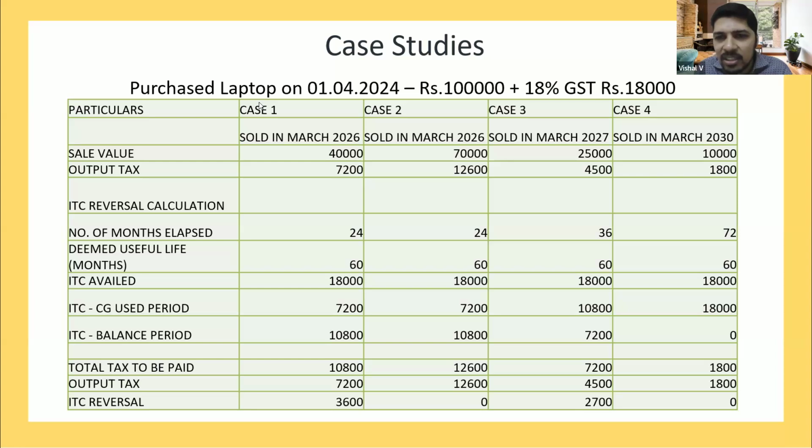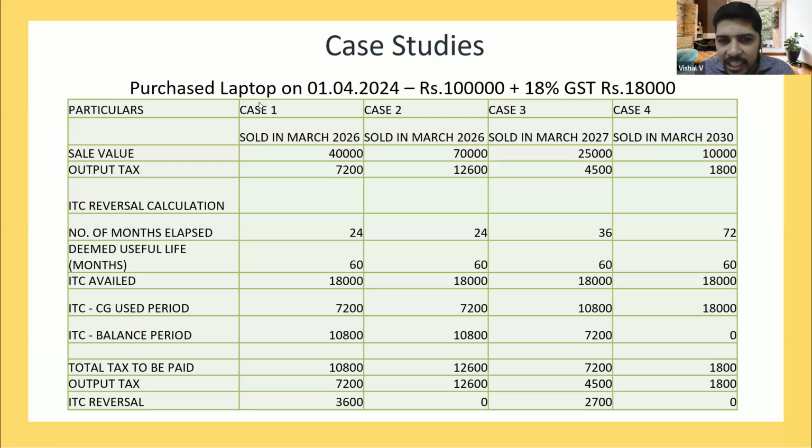Now how is the ITC reversal calculated? It is calculated based on the useful life, how much life has already been used and how much is balance. The deemed useful life is 60 months and I have used it for 2 years, which is 24 months. So on this 18,000 of credit, 7,200 is the amount which I can actually use, because this is only the useful life for which the capital goods has been utilized.